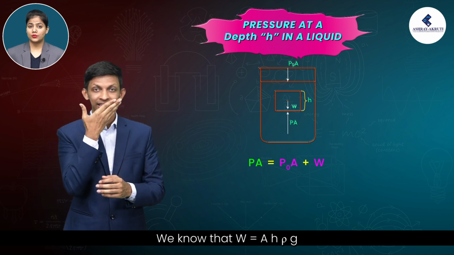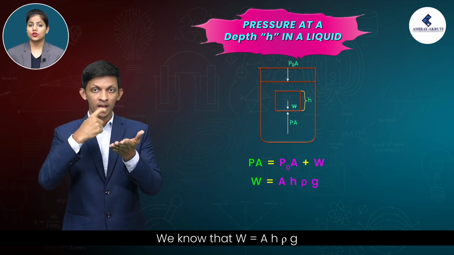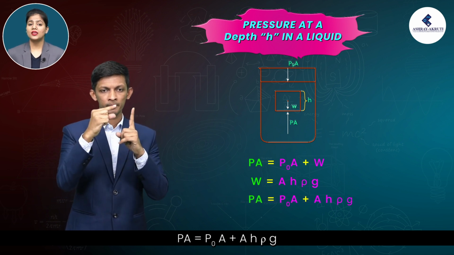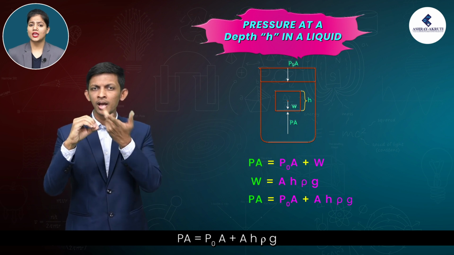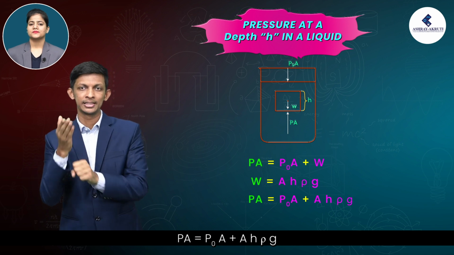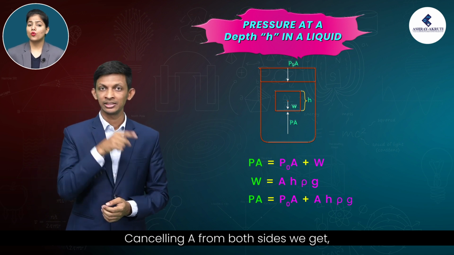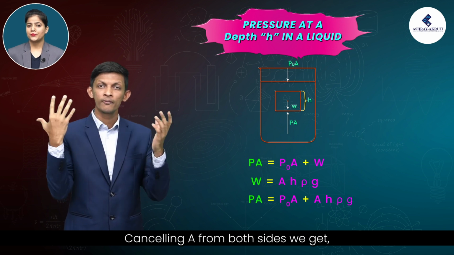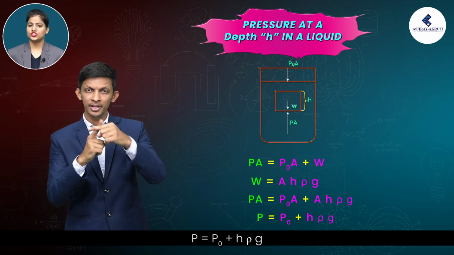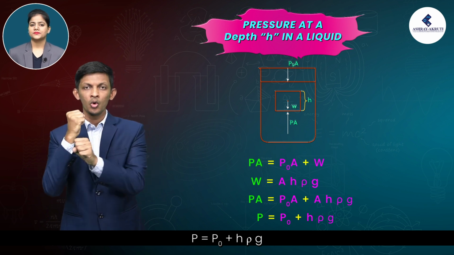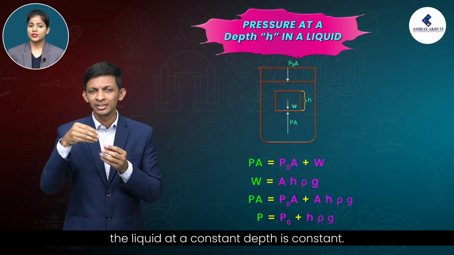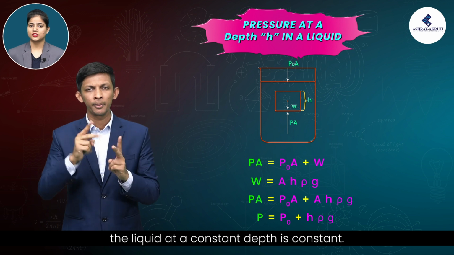We know that W is equal to Ah rho g. Substituting it, we get PA is equal to P naught A plus Ah rho g. Cancelling A from both sides, we get P is equal to P naught plus h rho g. This means that the pressure inside the liquid at a constant depth is constant.